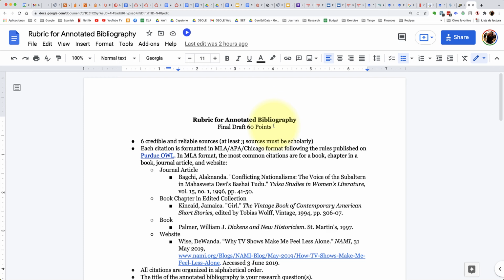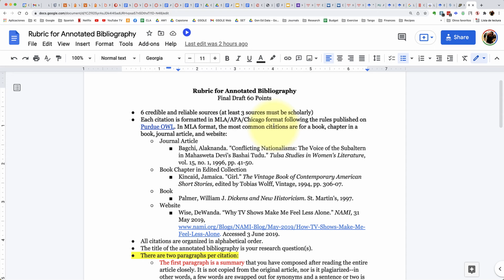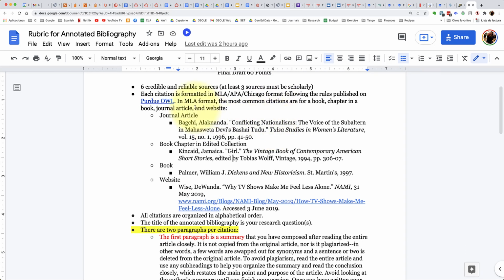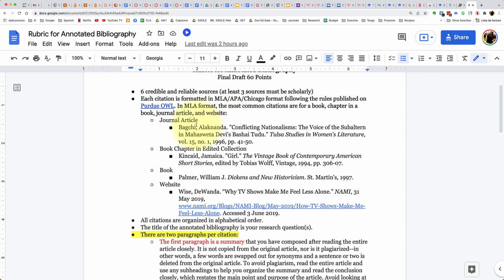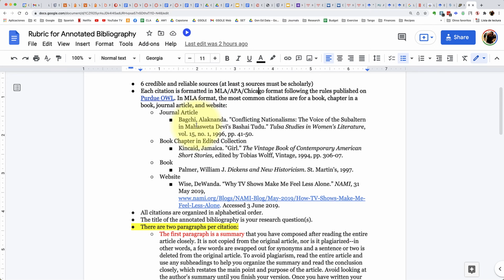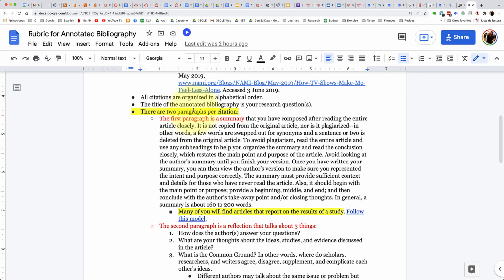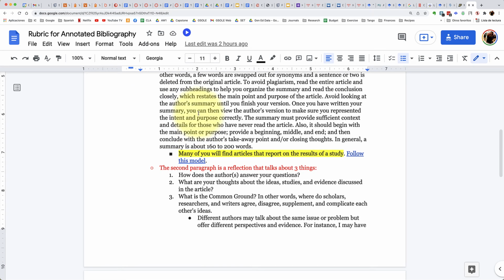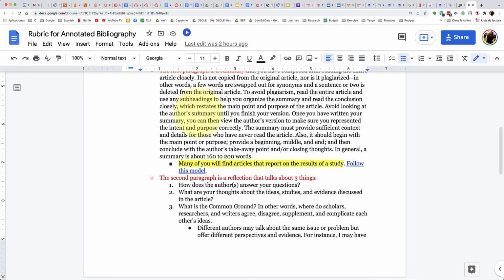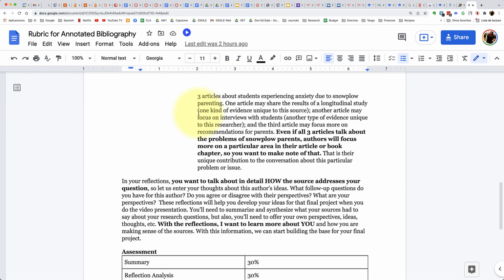Students will be writing an actual annotated bibliography, and so this is the rubric for the annotated bibliography. I have posted here guidelines in MLA, because most students have to write in MLA, but if you write in APA or Chicago, then that will be fine, but you'll have to follow all the guidelines and rules for APA or Chicago. Your annotated bibliography will have a total of 2 paragraphs, so you'll have a citation, and then you'll have a paragraph summarizing the source in your own words, and then you will have a paragraph that analyzes it.